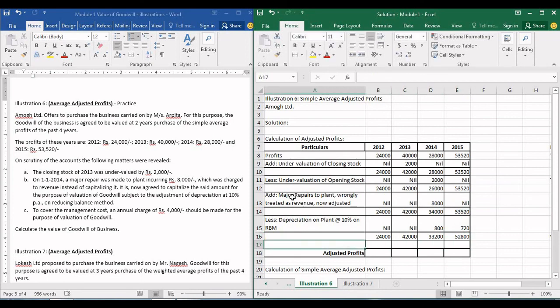Okay, now we are done with the second adjustment as well. Now let us move on to the third adjustment. The third adjustment says, to cover the management cost, an annual charge of rupees 4,000 should be made for the purpose of valuation of goodwill.